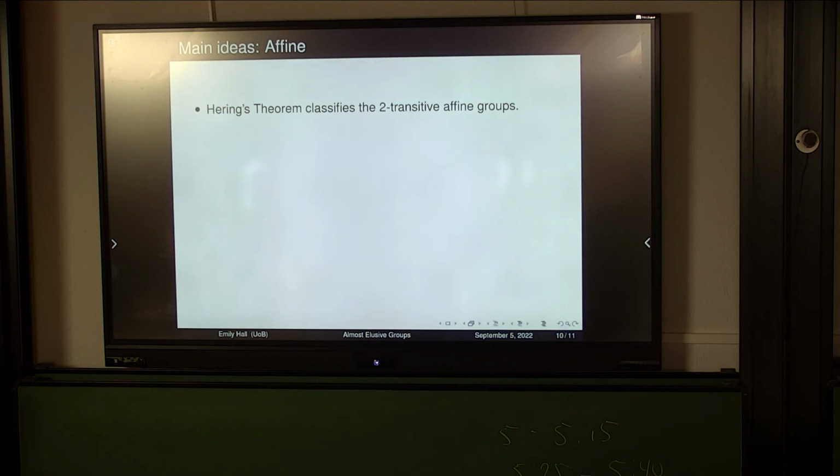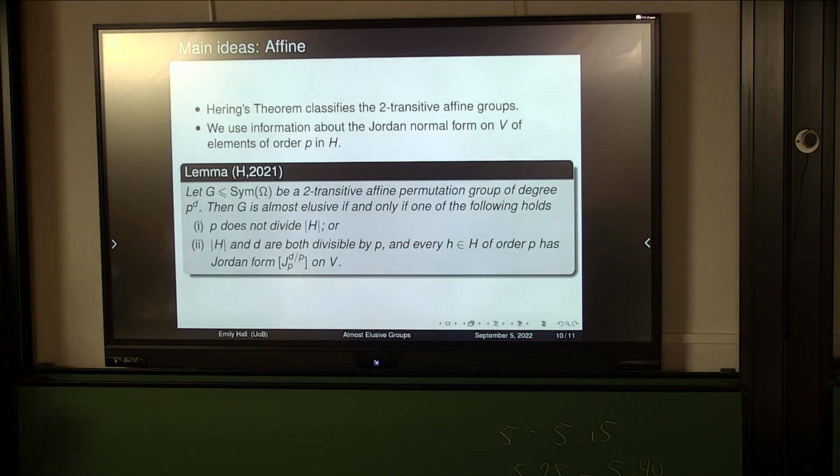To do this, we use Hering's theorem, which classifies the two-transitive affine groups. And then it was a lot of working out the Jordan normal form on the vector space of elements of order p inside of our H. My final result is this lemma, which partially classifies, in some sense. Take a two-transitive affine permutation group of degree p to the d, then it's almost elusive if and only if one of the following holds.